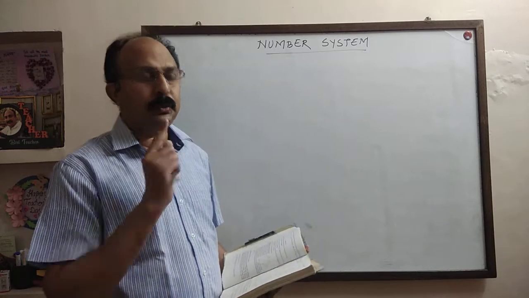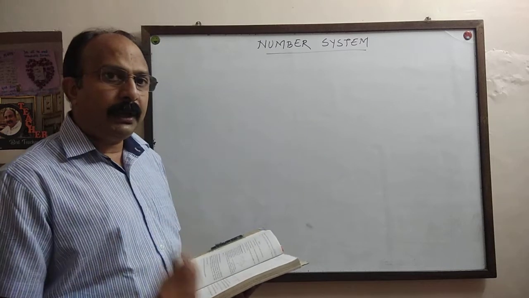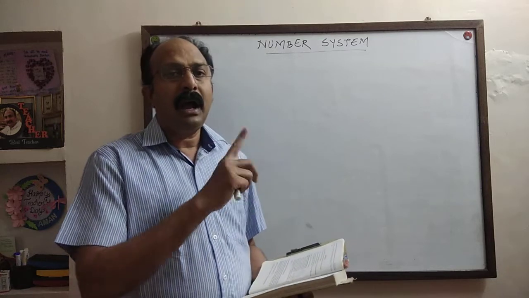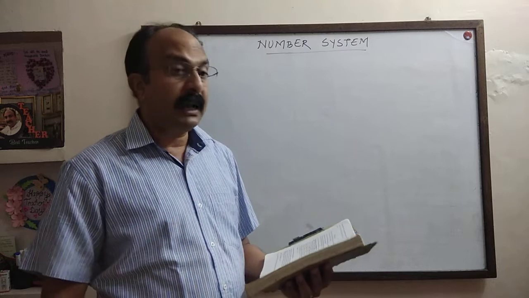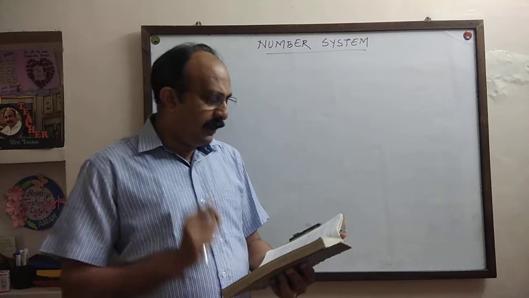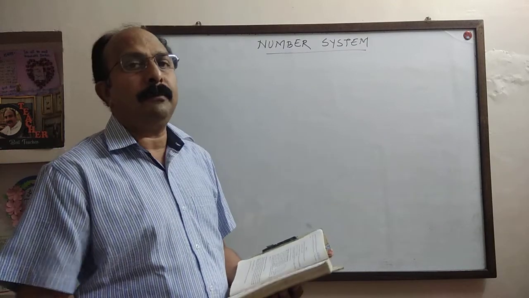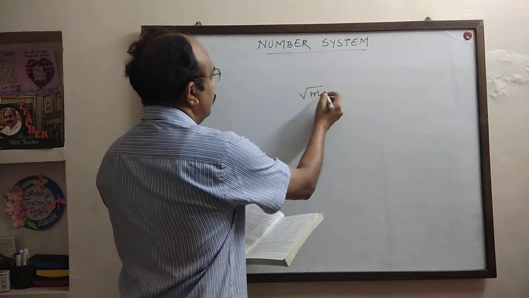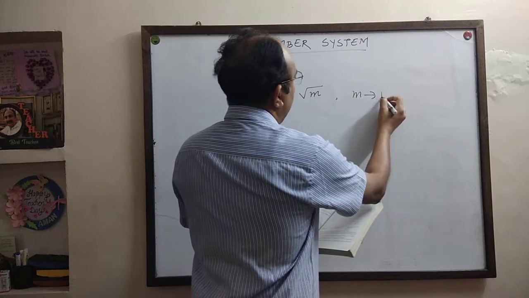This statement is true. Second question: every point on the number line is of the form root m, where m is a natural number. I repeat the question: every point on the number line is of the form root m, where m is a natural number.